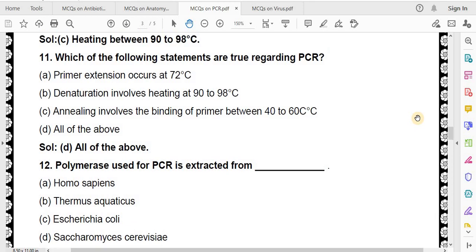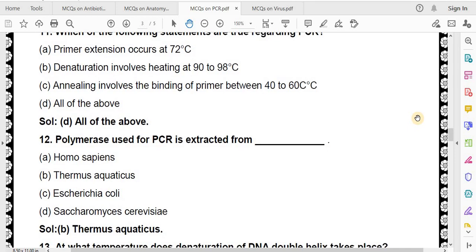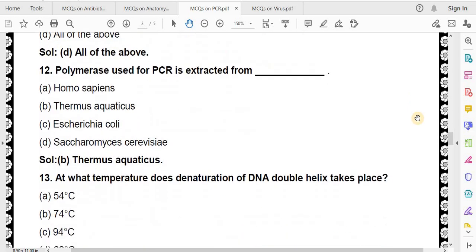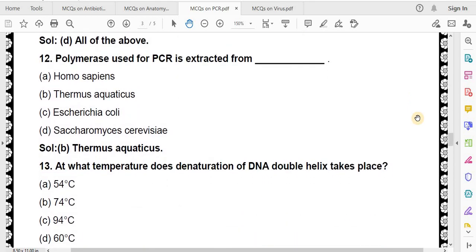Polymerase used for PCR is extracted from Homo sapiens, Thermus aquaticus, Escherichia coli, Saccharomyces cerevisiae. Correct answer is Thermus aquaticus. At what temperature does denaturation of DNA double helix take place? 54 degrees centigrade, 74 degrees centigrade, 94 degrees centigrade, 60 degrees centigrade.